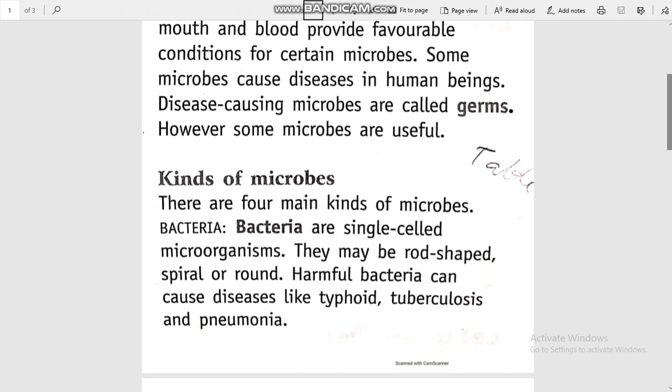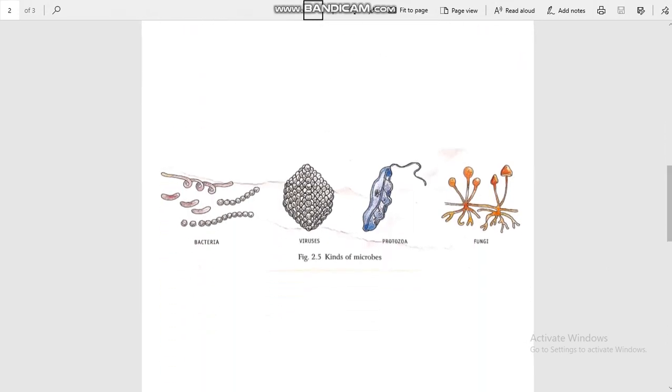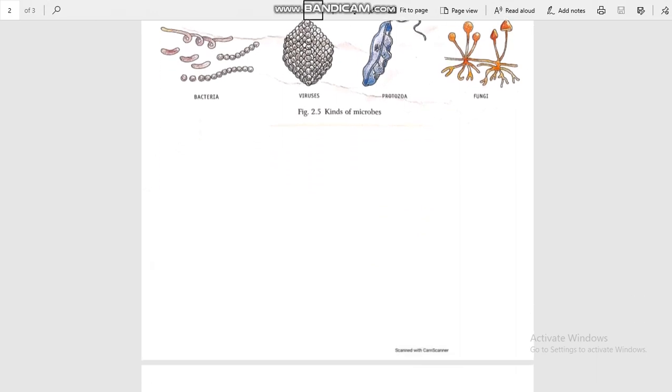Kinds of microbes. There are four main kinds of microbes. First of all, I will show you the figure of all those four kinds. First figure is of bacteria. Second one, viruses. Third, protozoa. And fourth one, fungi.